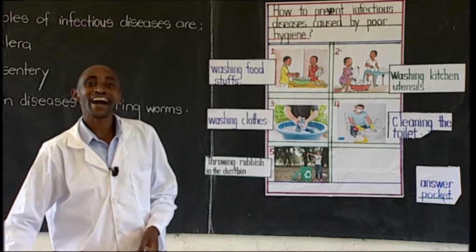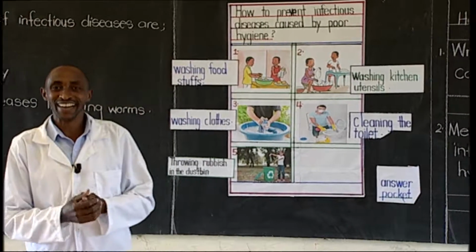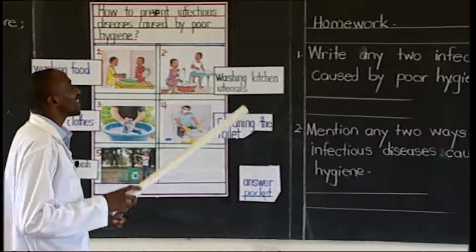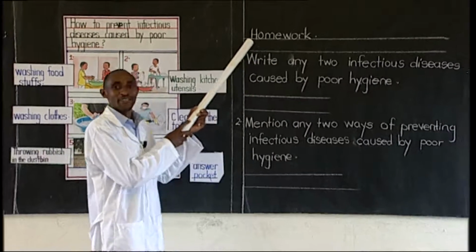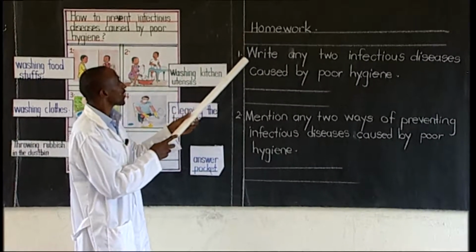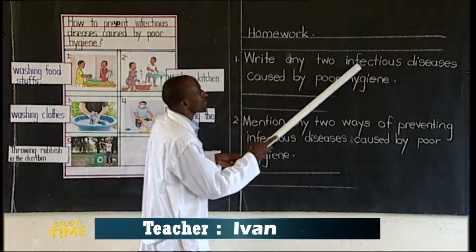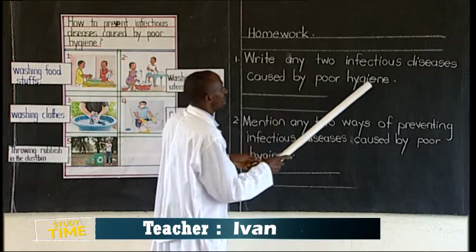We have our homework. You need to do the homework. Get your book. We read the homework together. Write any 2 infectious diseases caused by poor hygiene.